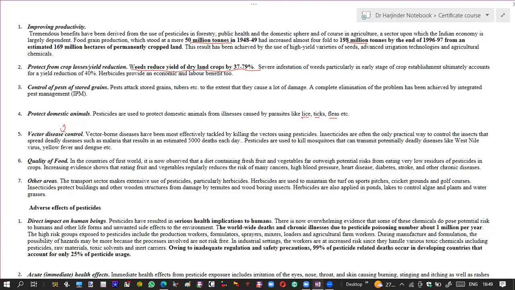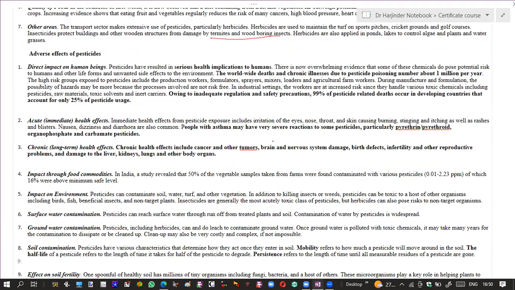Moreover, they can also be used to increase the quality of food by reducing the amount of pests which are in there. So they are used in other areas also, like the transport sector, which makes extensive use of pesticides, particularly herbicides. Now these herbicides maintain the turf and sport pitches, cricket grounds, golf courses, and insecticides are used to protect buildings. They are used to protect wooden structures damaged by termites and wood boring insects, and so on. So these are the many advantages of the use of these pesticides, but most of the time they're used in the agriculture industry to protect the crops.